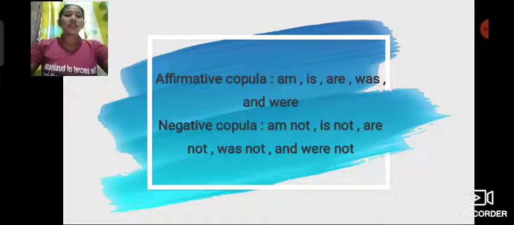The example of this affirmative copula is: Chris Aquino is the host of the ABS-CBN game show Game Ka Na Ba? In that sentence, you can see the word is, so it is affirmative. Then the negative copula is namely am not, is not, are not, was not, and were not. The example of this is: Chris Aquino is not the host of the ABS-CBN game show Game Ka Na Ba? There the word is not, so that's why it is a negative copula.